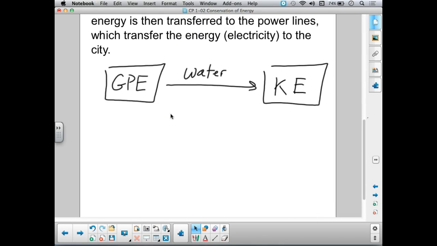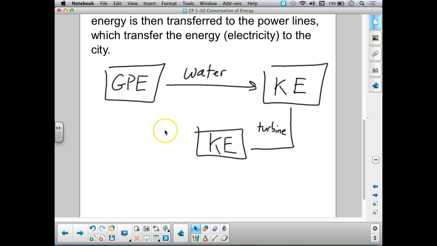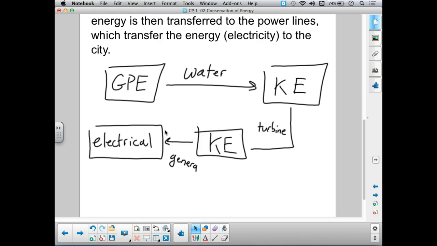Okay, so we have kinetic energy moving through this turbine, staying in the form of KE. And the generator is converting that kinetic energy into electrical energy. So I have one more step here. Electrical energy with an arrow. And what is the device that's doing it? It's the generator.